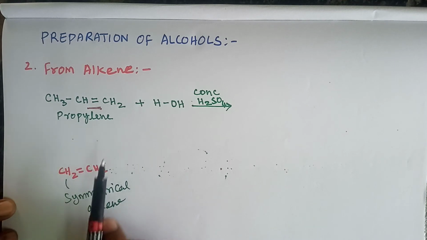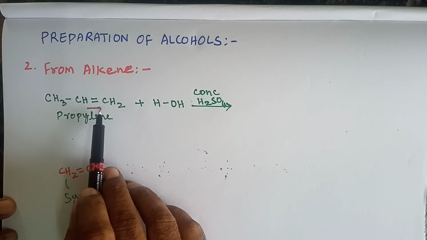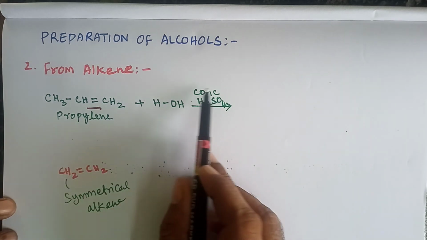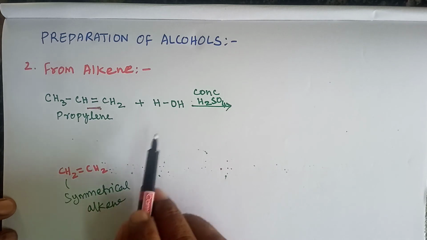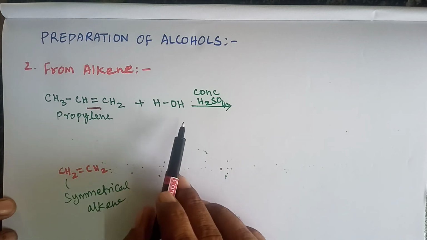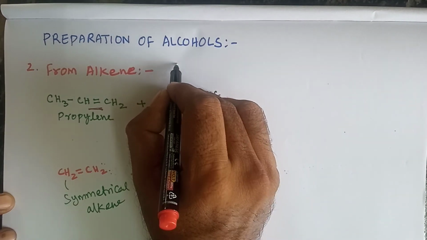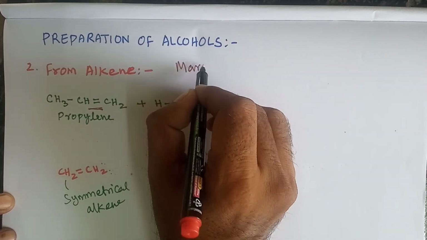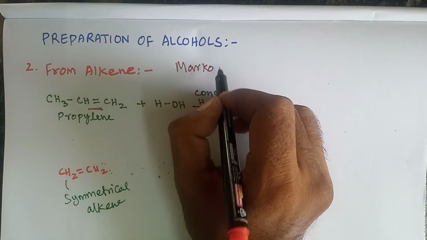The addition of water across the double bond in the presence of concentrated sulfuric acid gives alcohol.